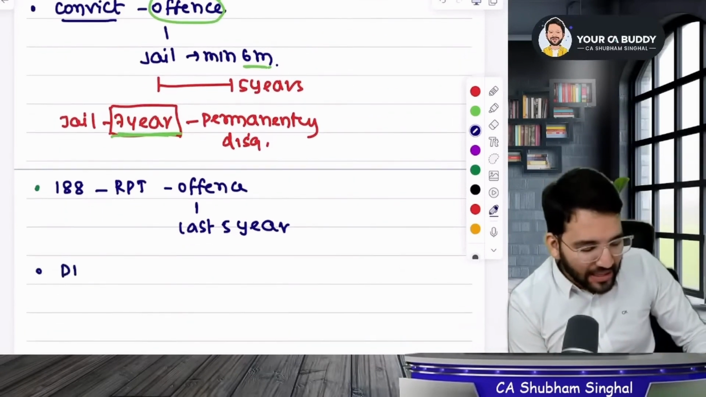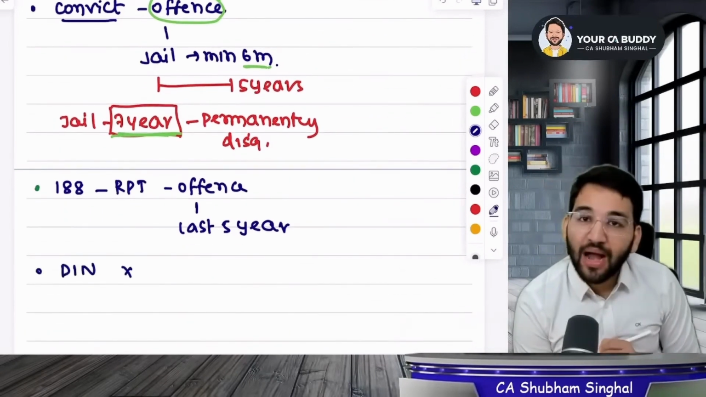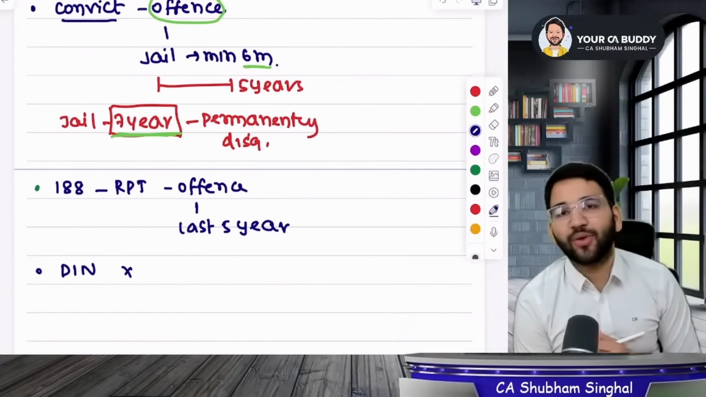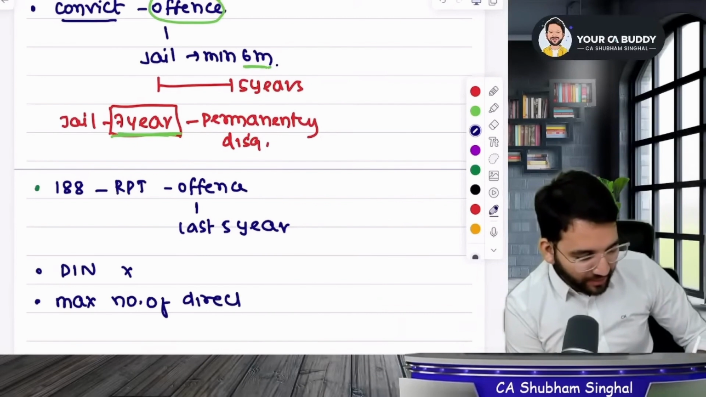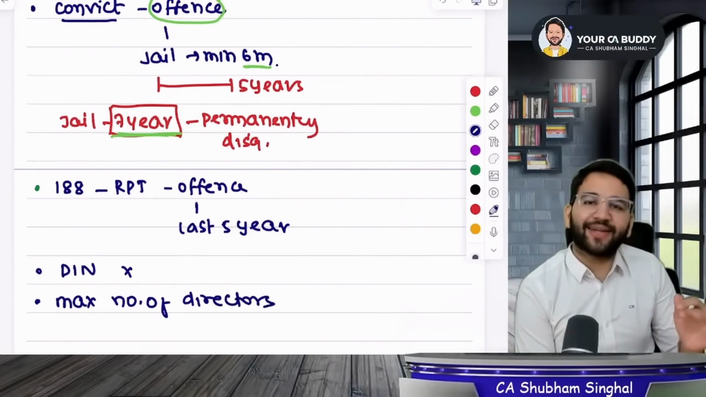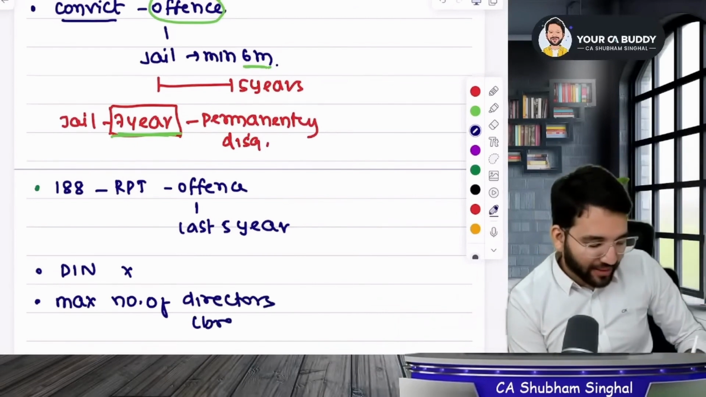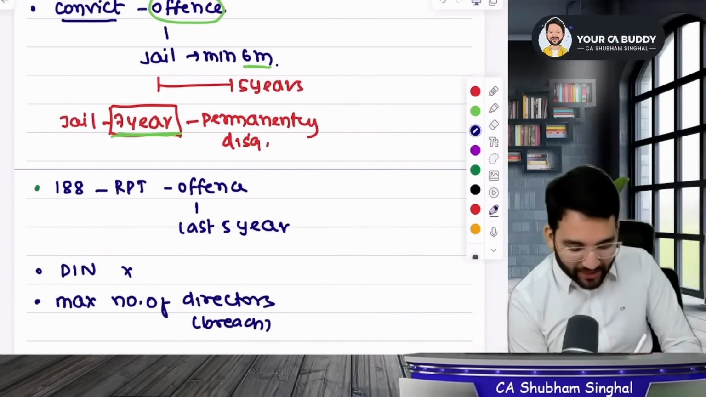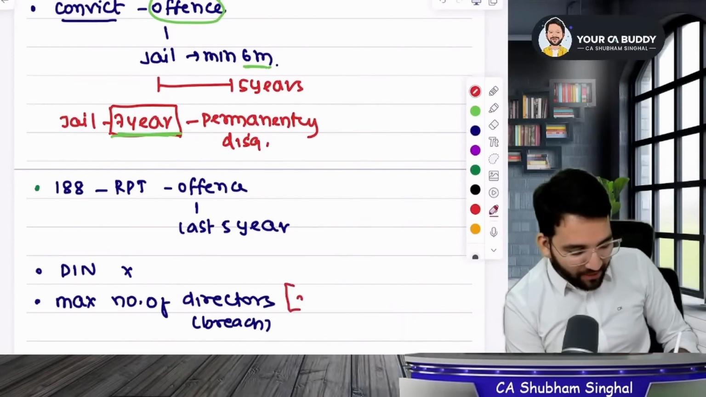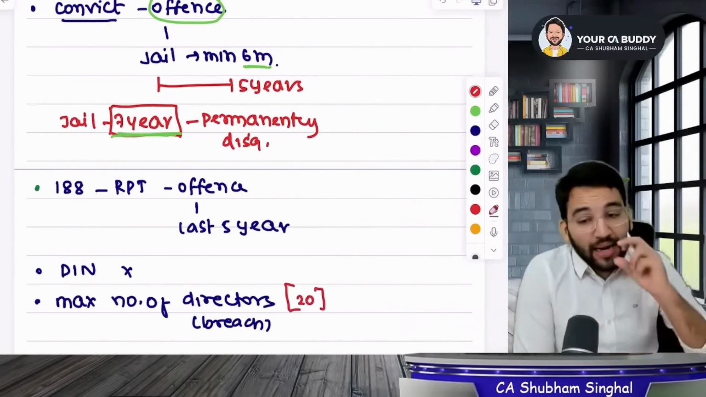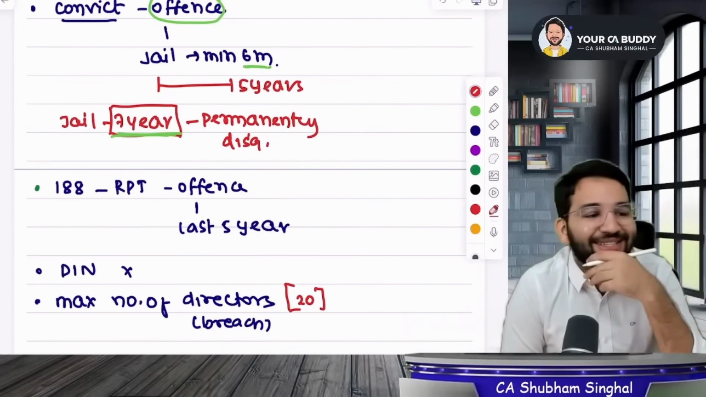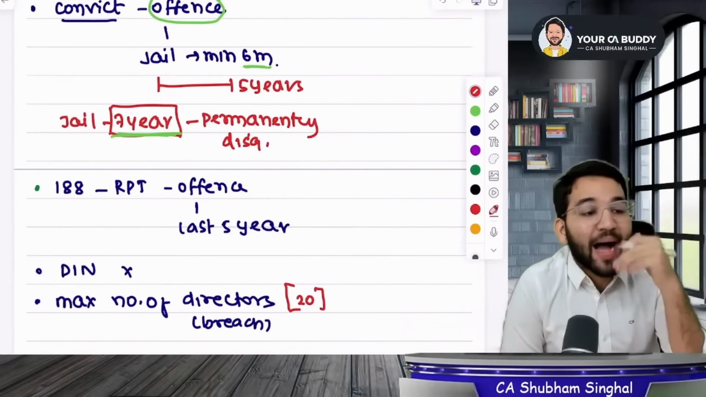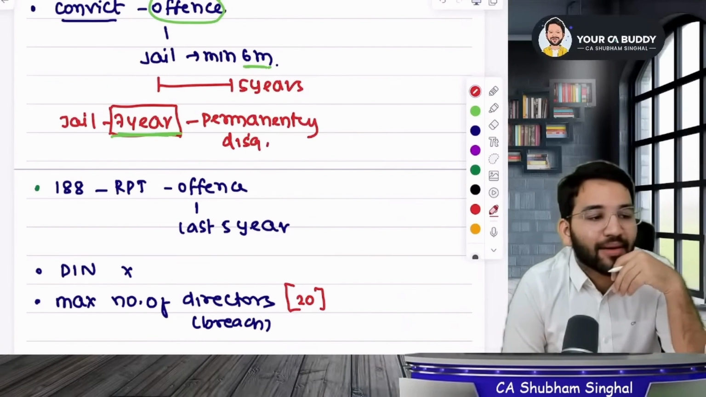Sir, if you have not done it, then you are not disqualified. And if you breach the limit of maximum number of directors, then also you will be disqualified. Okay. What is the limit on maximum number of directors? In tomorrow's class, we will learn that its limit is 20. If you've breached the limit of 20, then what can't you become?